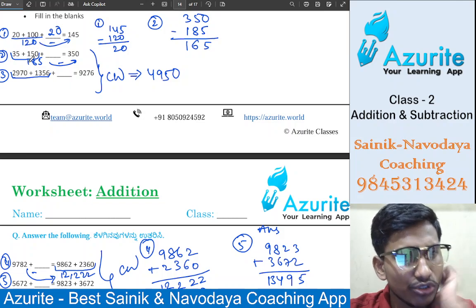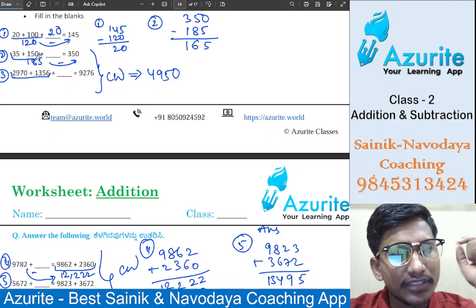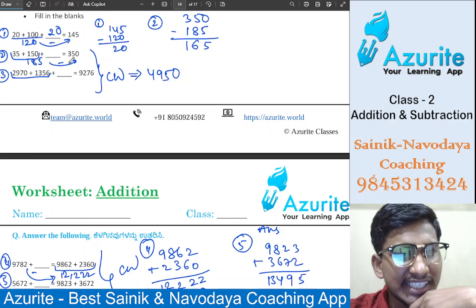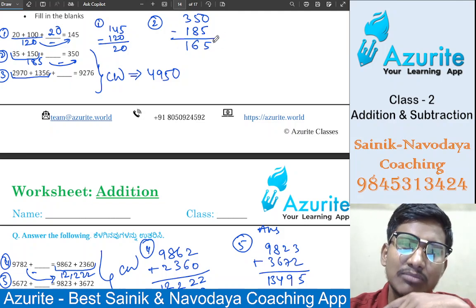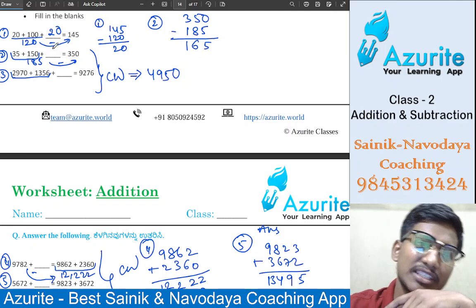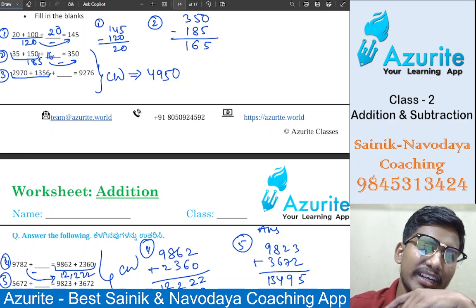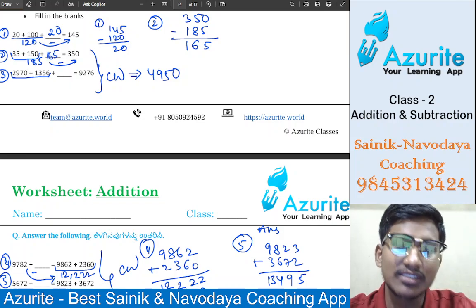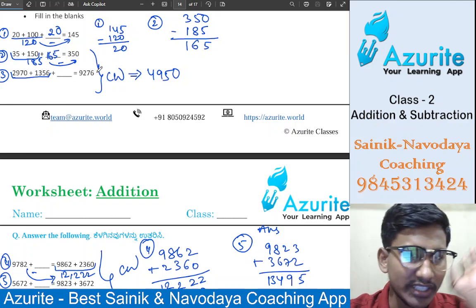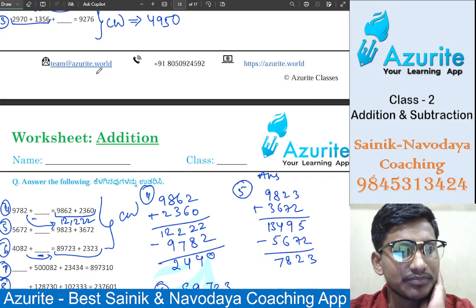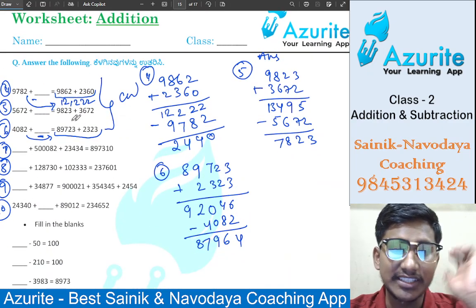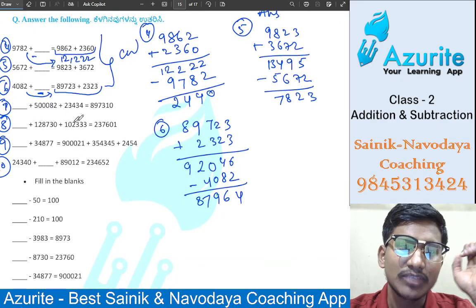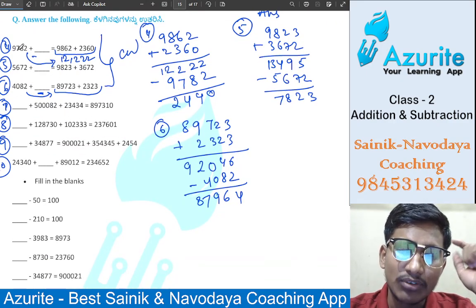The same for the second question. 35 plus 150 will be 185. If you take that side, it will become minus. So 350 minus 185. Answer will come 165. So here we have to write 165. So you do this type of questions and you will get the answer. The remaining will be classwork, and here it is solved. Okay, you practice them.